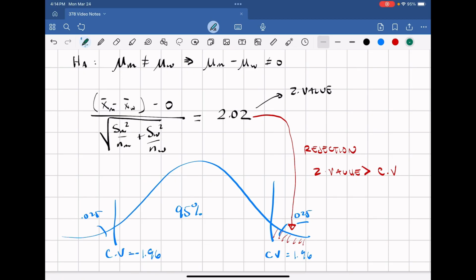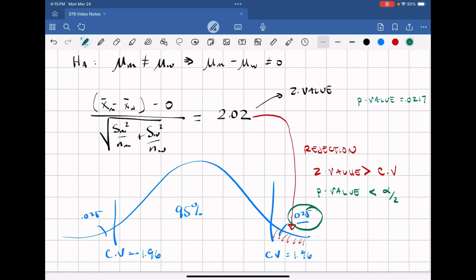The other thing to note is that our probability is 0.025, and based off this z value, we get a p-value that was 0.0217. So we'll also reject if the p-value is less than alpha over 2 on a two-tailed test.